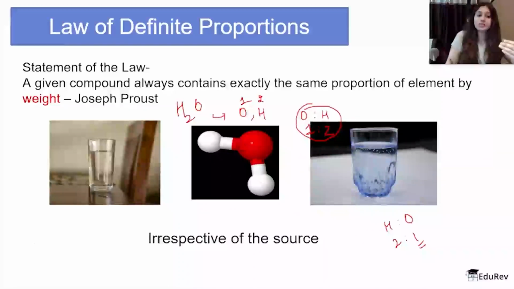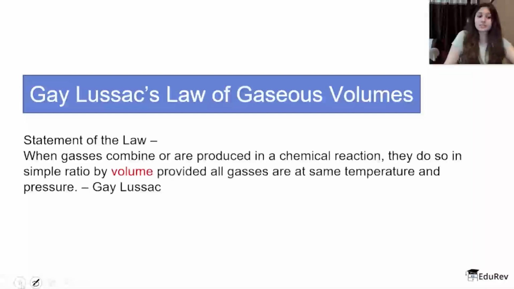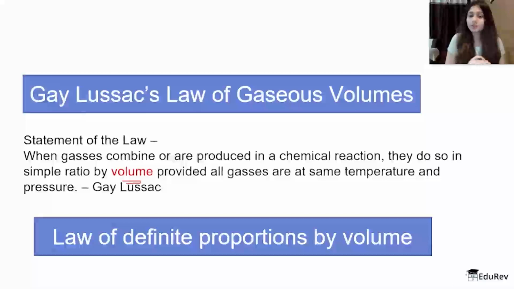After this law, the next law which we have to read is Gay-Lussac's law of gaseous volumes. This law is exactly what we read in the last slide, the law of definite proportions, but by volume. You can see I have highlighted the words "by volume" here. That law talks about ratio by weight, and this law talks about ratio by volume, and everything else is exactly the same. The same example of water can be used here, but now we'll talk about volumes instead of weight.